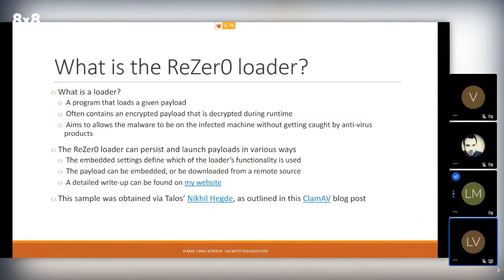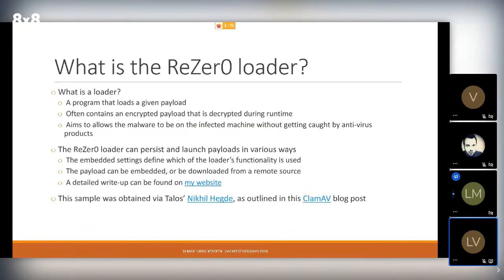The payload can be embedded, it can be downloaded from a remote source, and for a full write-up after the talk, you can click on the link that's in the PowerPoint. I'll publish these slides this afternoon for you guys, so that is after the talk. I think 20 minutes after, I'll put the slides online and I'll tweet the link to it. So you can read the complete write-up, including a step-by-step analysis. But over the highlights, you will see that in this talk.